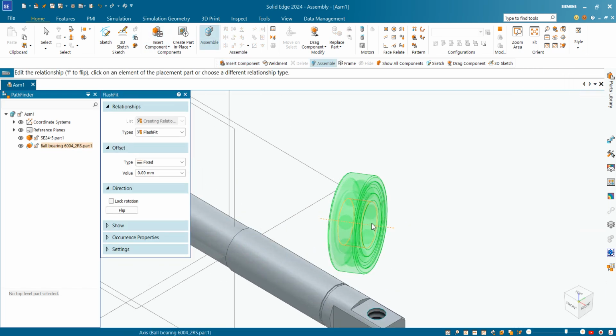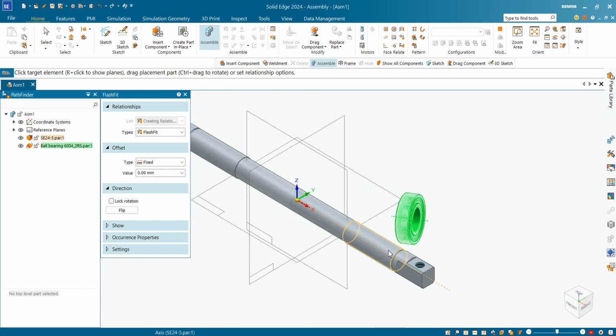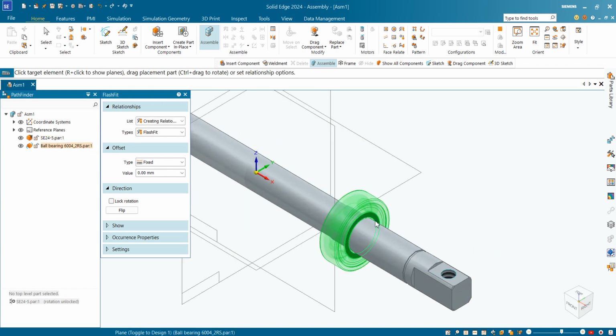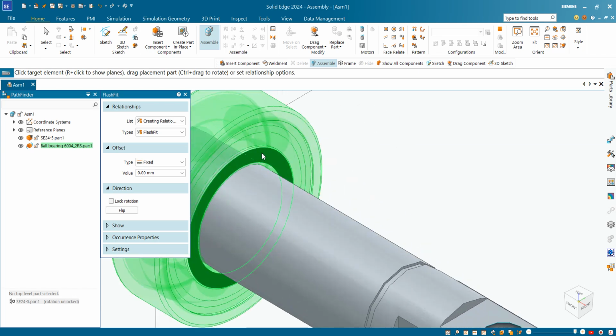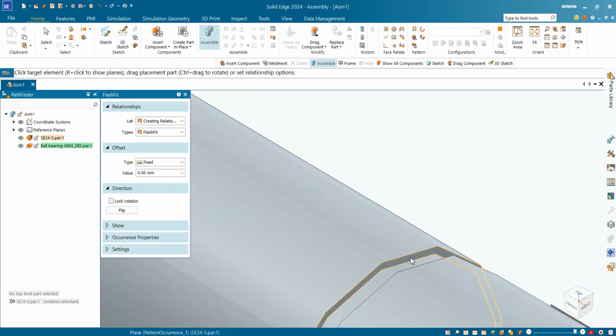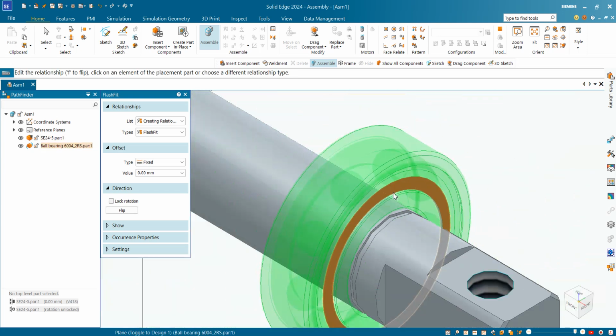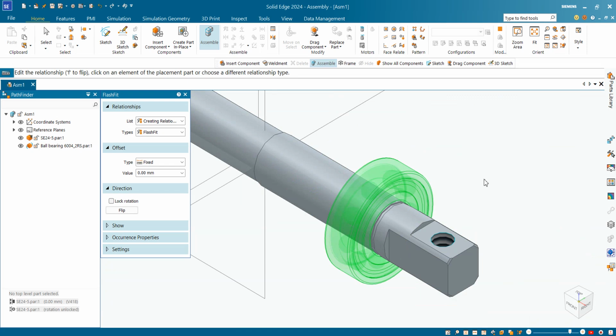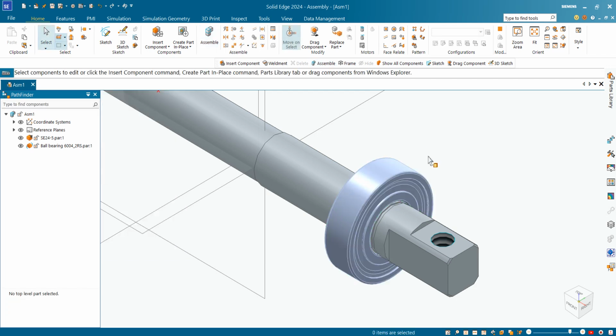You can see, so for that I have to make it concentric to this. You can see our bearing is concentric now. Then I will match this face with this face here, you can see. Okay, so right click, and now you can click it right.